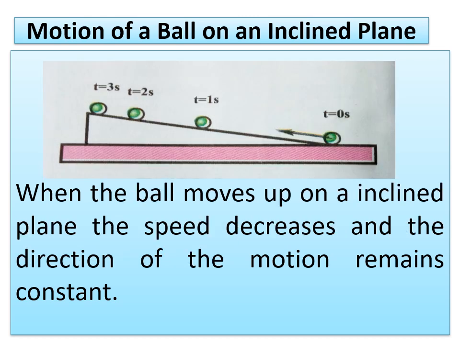Now the next activity. Similarly, you have to set up the same inclined plane on a level ground. Take a ball, but now you have to push it with a speed from the bottom of this inclined plane so that it moves upwards in the plane. The position of the ball at various times is shown in the picture. In this case, we observe the speed decreases while the ball is moving upwards, but the direction of motion remains constant. Is it clear, children?